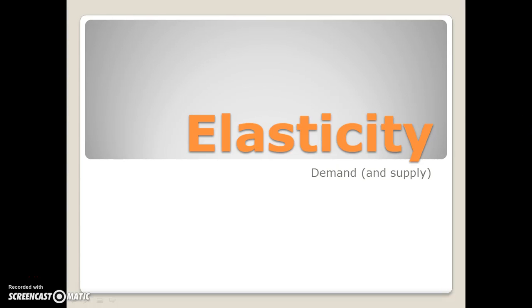The last concept we're going to cover in this unit is elasticity. And there are two kinds of elasticity: elasticity of demand and elasticity of supply. We're going to focus on elasticity of demand because that's what's going to be on the test, and that's the one that's most commonly seen in our day-to-day lives.